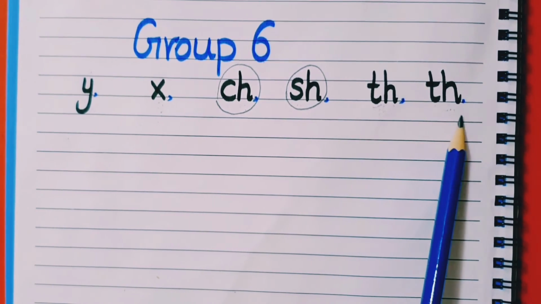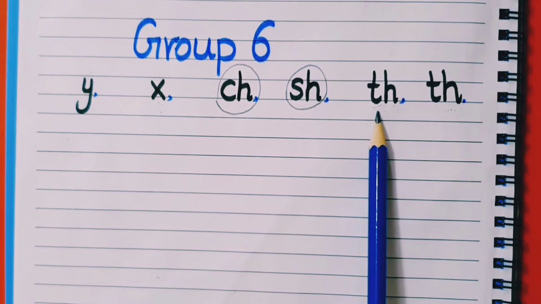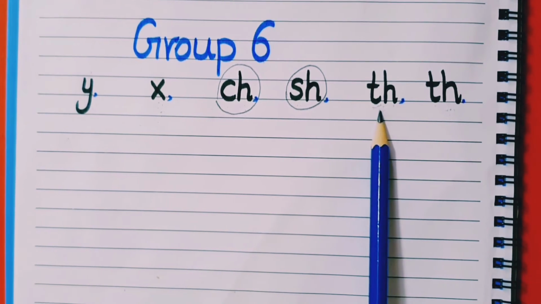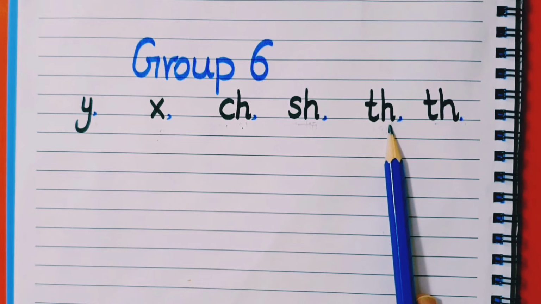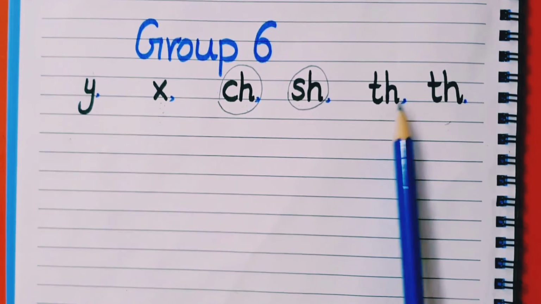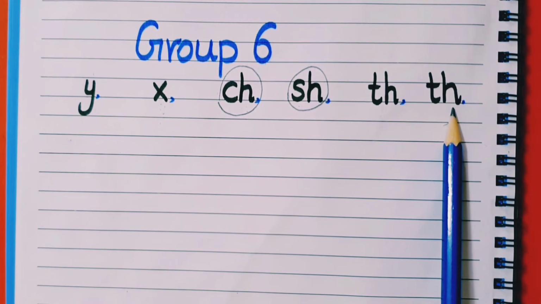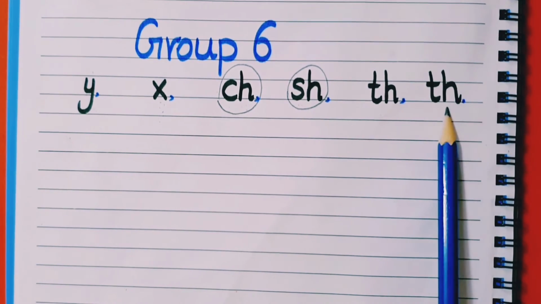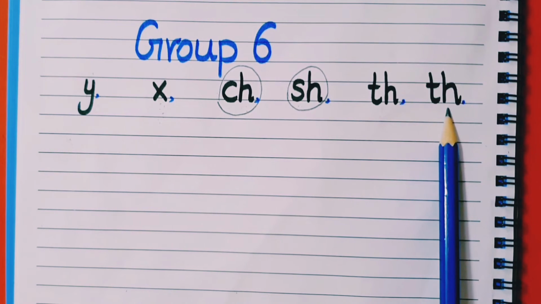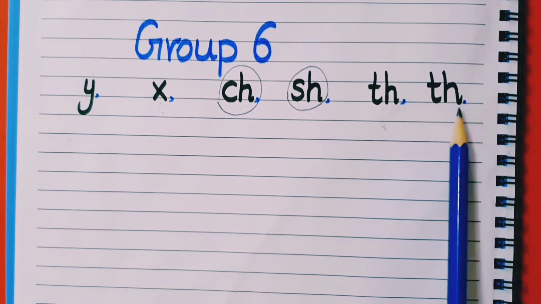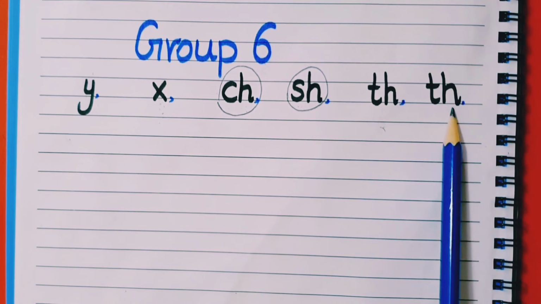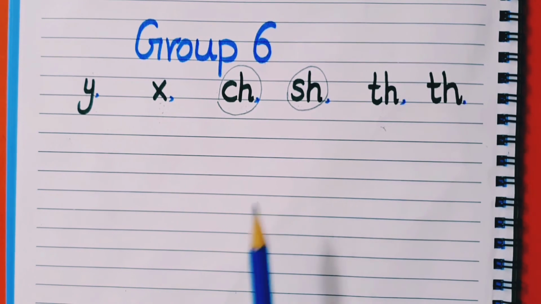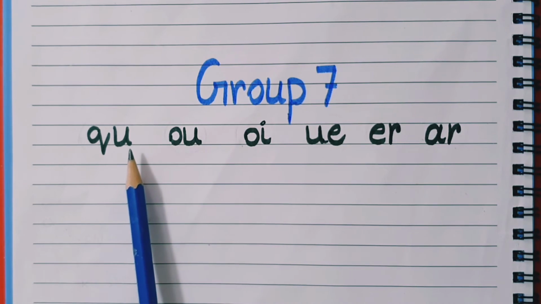Can you see these two digraphs? Both have same letters but different sounds. When the letter T and H join together, it makes sound th, them, and it has unvoiced sound like th, three. So both have same letters but different sound, th, th. Group 7 based on digraphs.